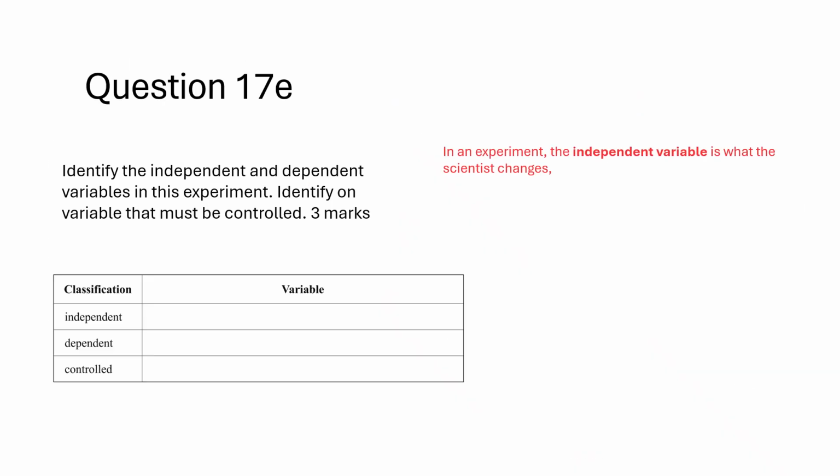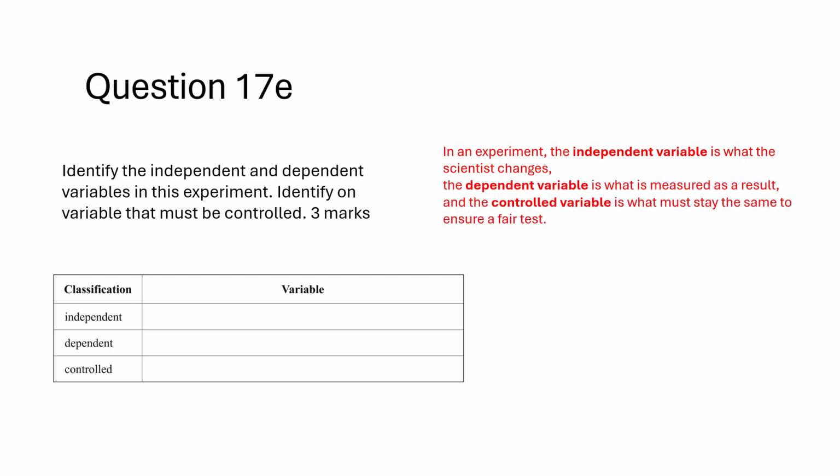In an experiment, the independent variable is what the scientist changes, the dependent variable is what is measured as a result, and the controlled variable is what must stay the same to ensure a fair test. The independent variable is accelerating potential, or total energy. This is what the scientists explicitly vary to see what happens.